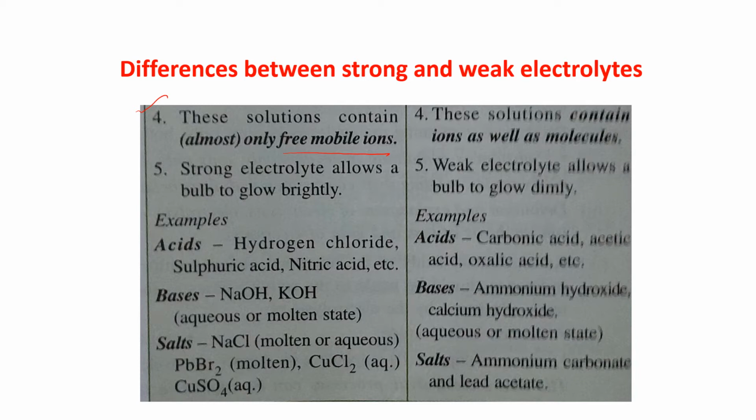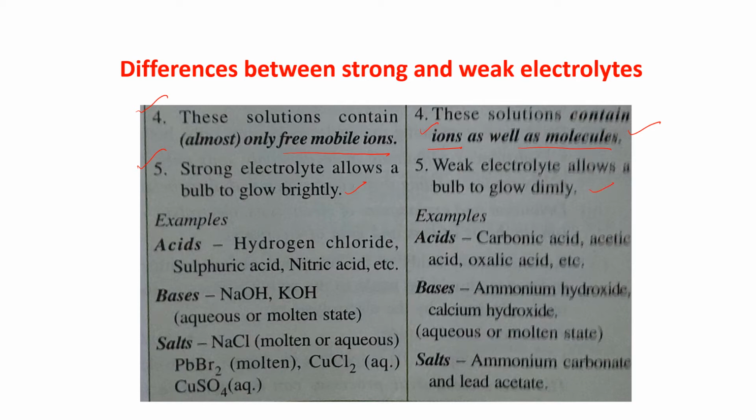But for weak electrolytes, this solution contains ions, and as they are not fully ionized, they are partially ionized, so we will get ions and molecules also. Number 5, strong electrolytes allow a bulb to glow brightly, but weak electrolytes allow a bulb to glow dimly.